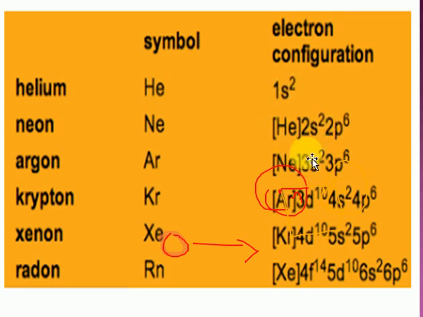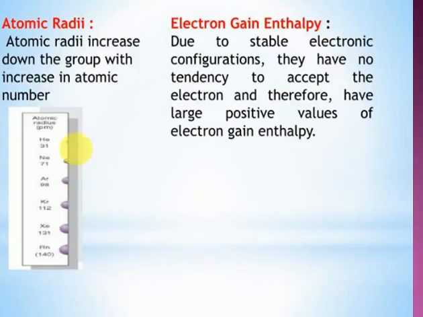Why? Because the atom is also small and the p orbital is completely filled. You know how new electrons will come. Here 6 electrons are there. The 6 electrons will repel the new incoming electron. So what I mean is that these elements do not readily want to take any electrons. So that's the reason why generally noble gas elements have positive electron gain enthalpy.